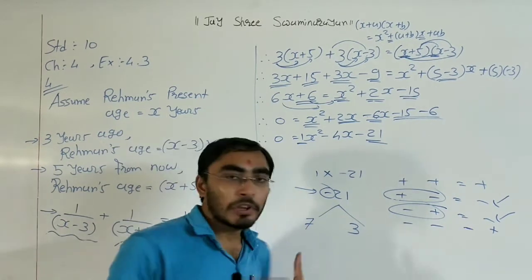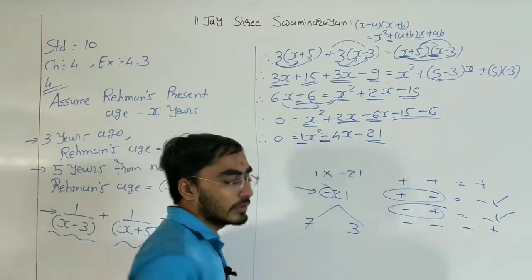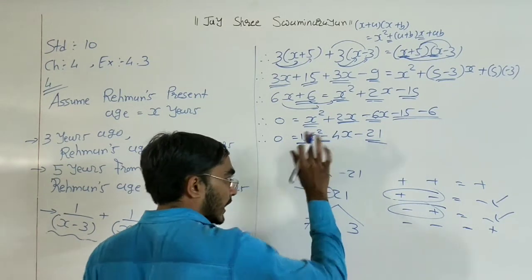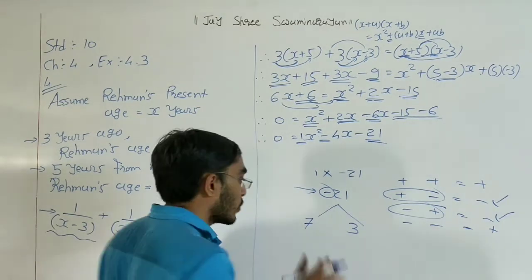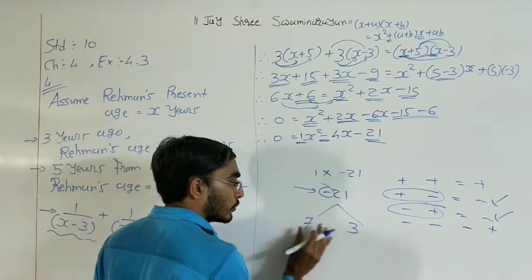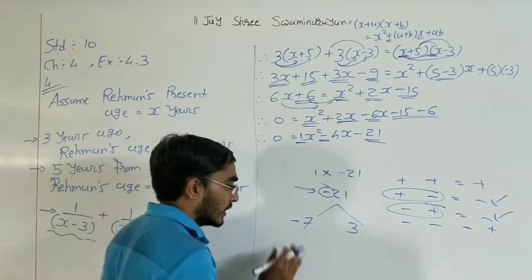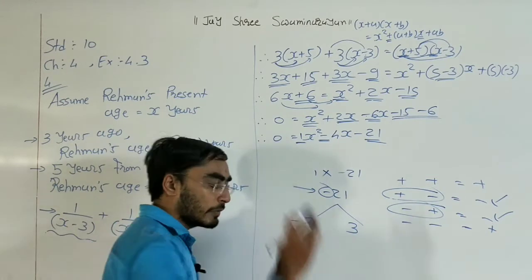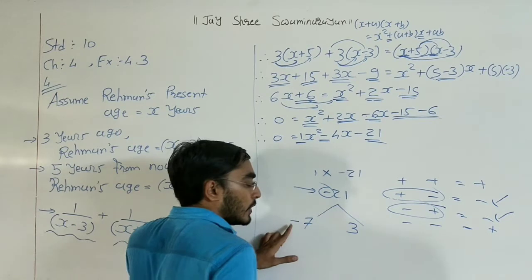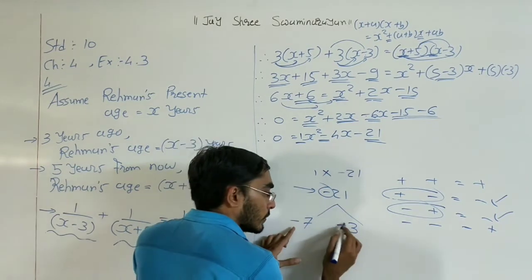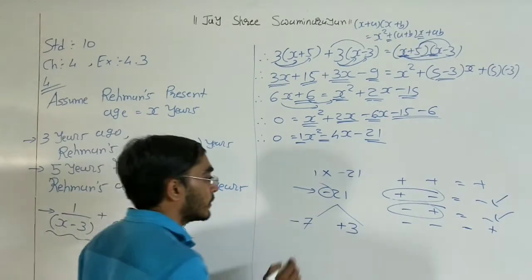Now, how can we give these different signs? So first of all, check the middle term sign. Right now our middle term has a negative sign. So this negative sign we need to give to our big factor. Right now 7 is greater than 3. So we need to give this middle term sign, that means the negative sign, to our big factor 7. Okay. If we give a minus sign here, then we need to give a different sign to 3, that means plus. So these are our 2 factors.